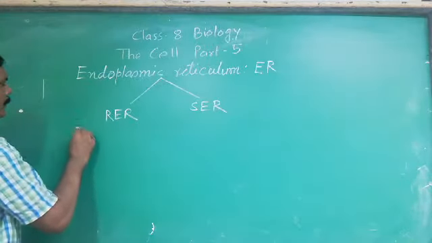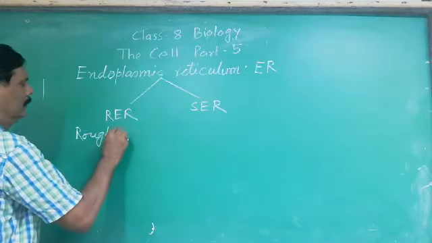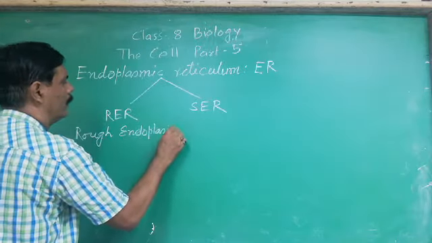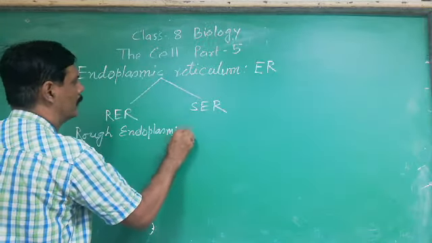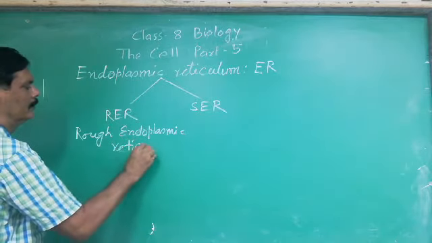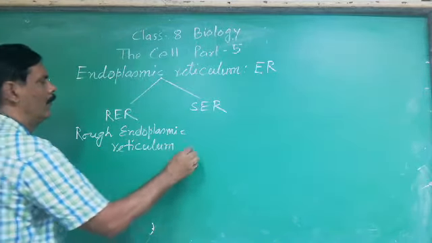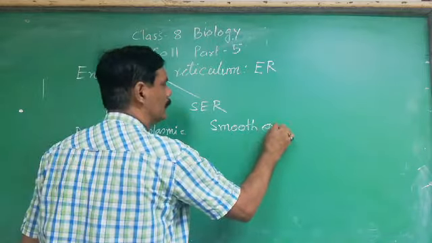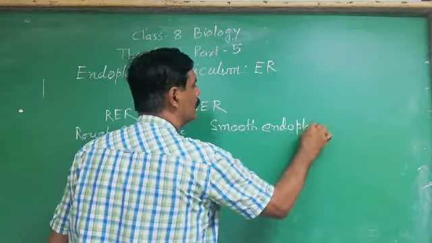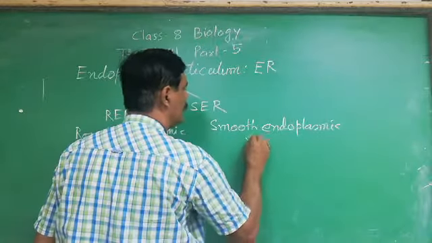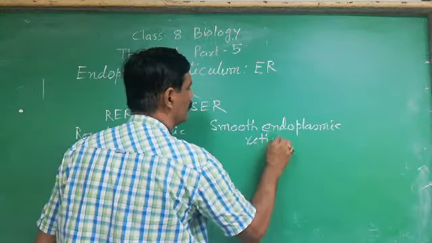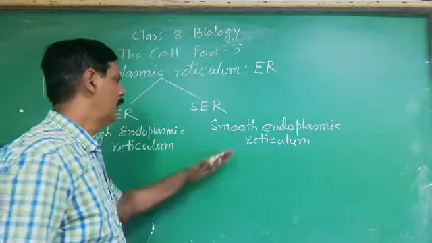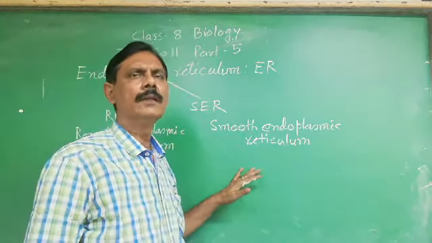RER means rough endoplasmic reticulum, while SER is called a smooth endoplasmic reticulum. Now both have got the specific role within the cell, both are formed into the cells.